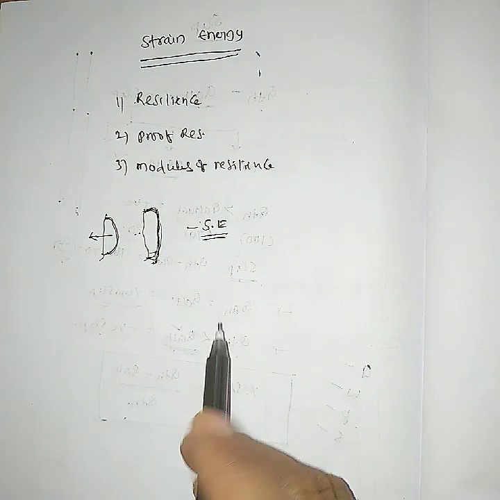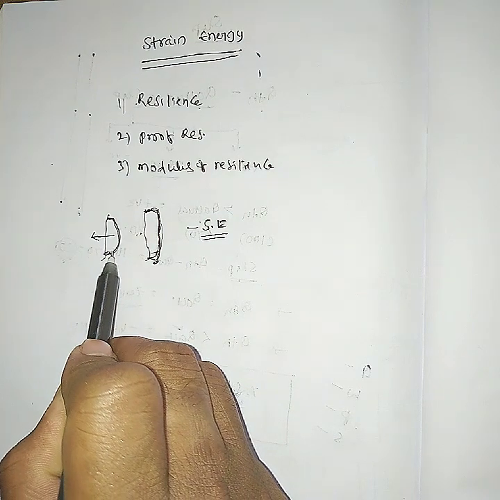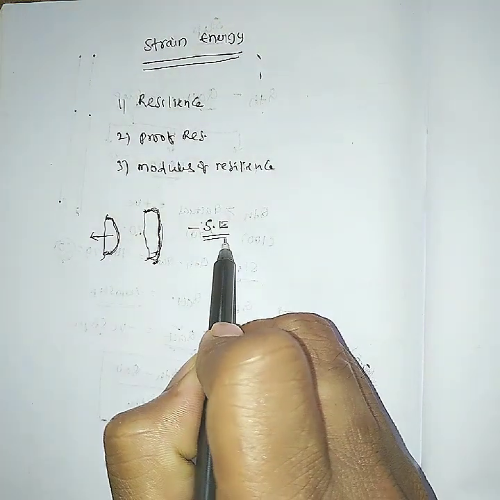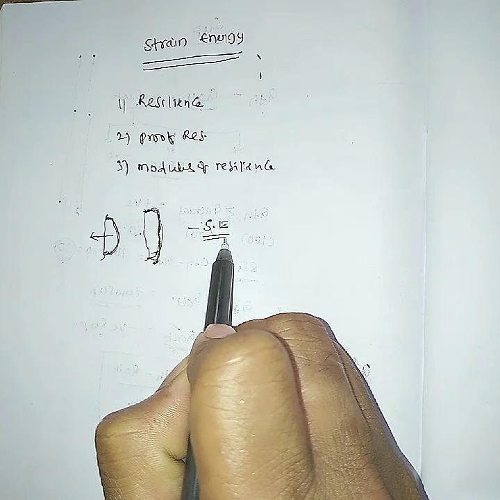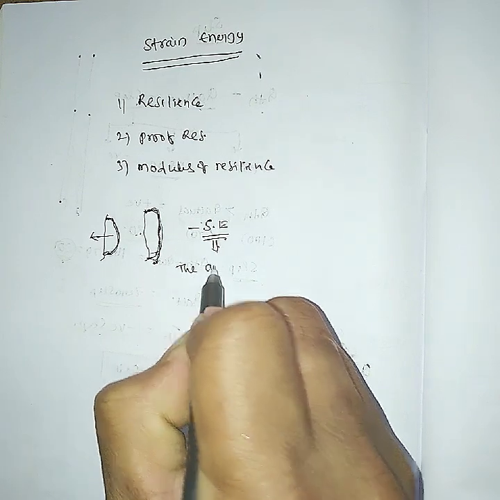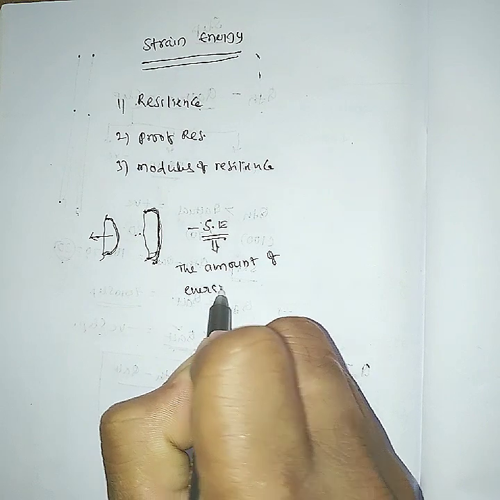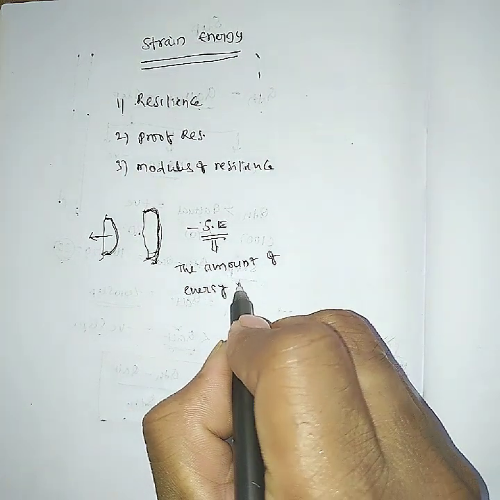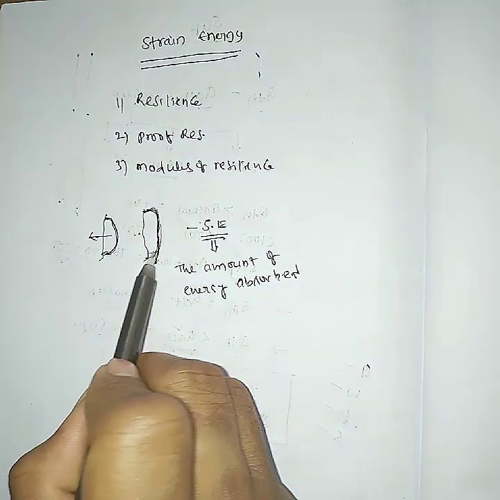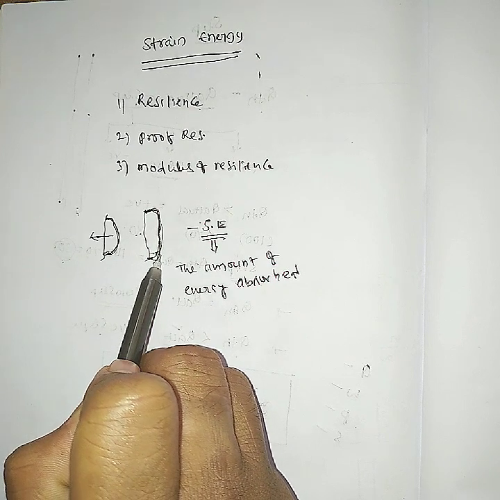Now, is it clear what strain energy means? When a body is deformed, at that time it stores some type of energy. This stored energy is called strain energy. That means strain energy is the amount of energy absorbed by a material. In this bow, before that it is in its original position.